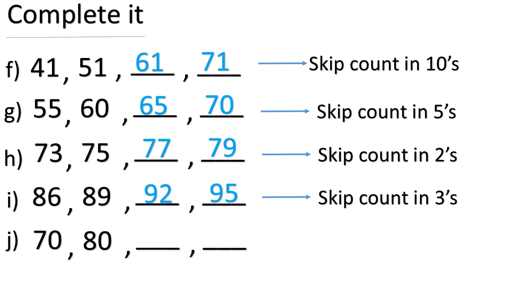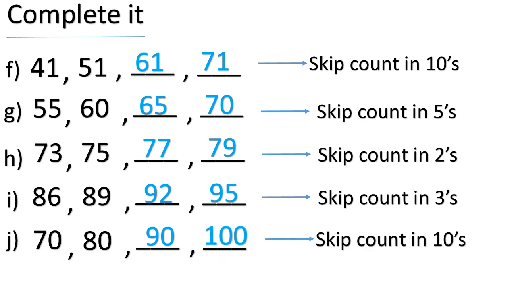We'll go to the last one. We have 70, we have 80. So what will be the next number? Did you find out in which number we have to skip count? Correct, in tens. So after 80 we'll have 90, then after 90, 100. Excellent, children.